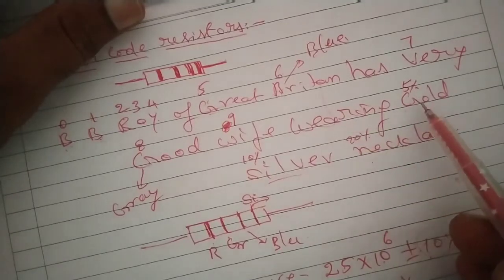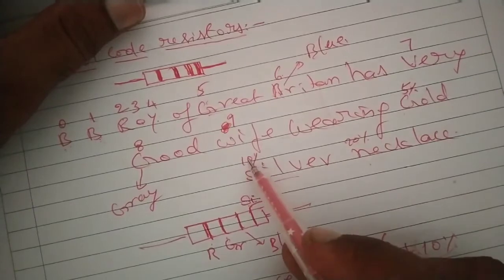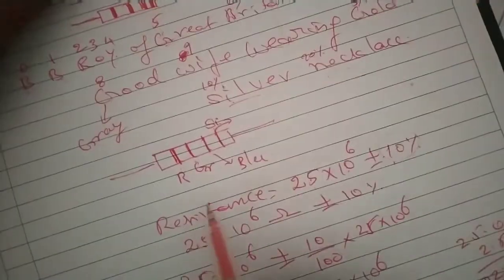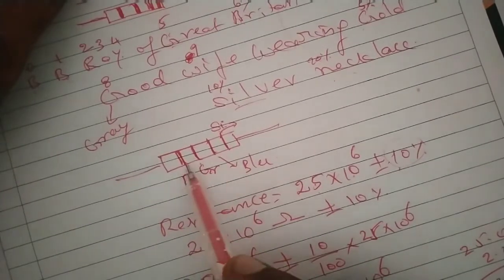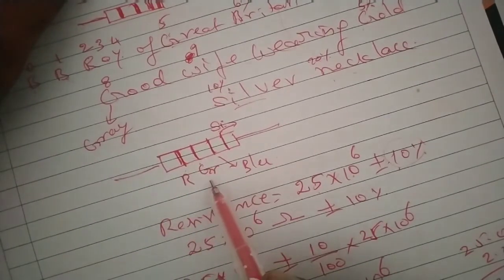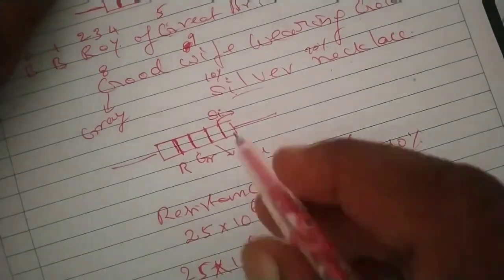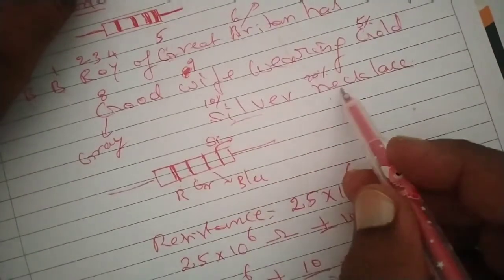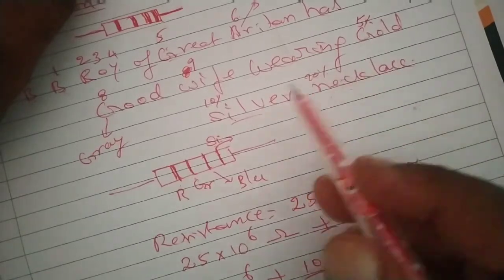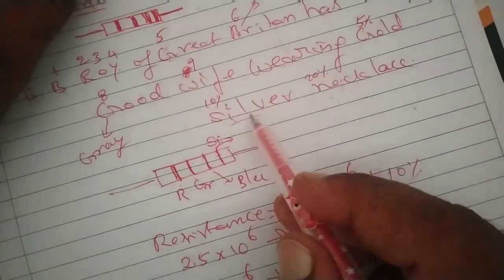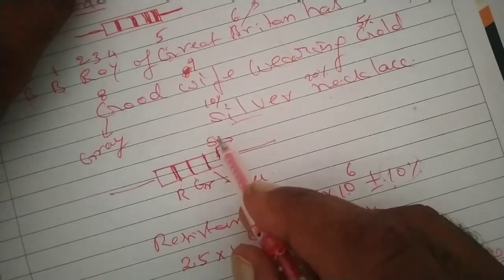Next, gold: if gold color is there, 5%. Silver, 10%. No color, 20%. For example, I am taking one resistor. The color codes are like this: first one red, I am imagining. Second one green. Third one blue. Fourth one silver. The fourth one has these possibilities: silver, no color, or gold. It will have only these 3. In my example, I have taken silver.